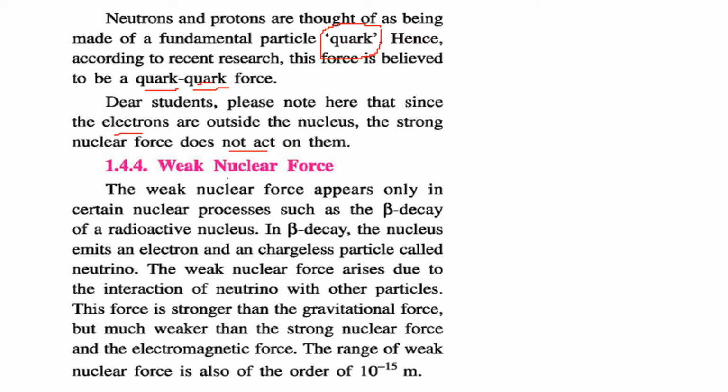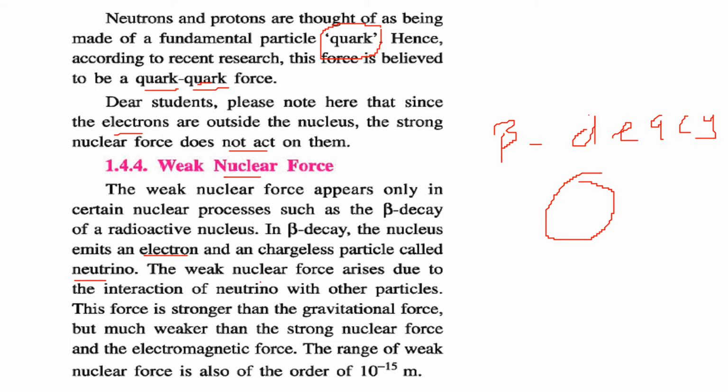Now we come to the weak nuclear force. This weak nuclear force appears only in certain nuclear processes, for example, beta decay of a radioactive nucleus. In this beta decay, the nucleus emits an electron and a chargeless particle which is called the neutrino. So electron and neutrino.